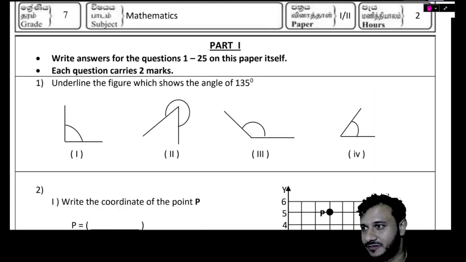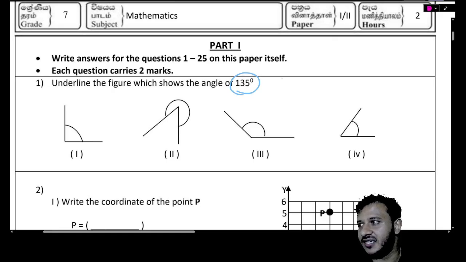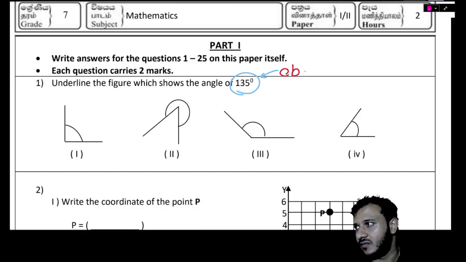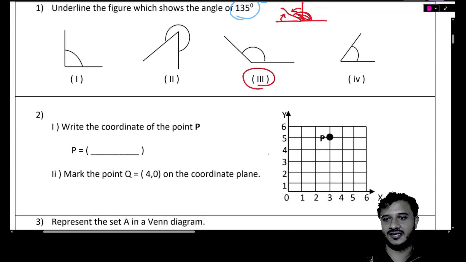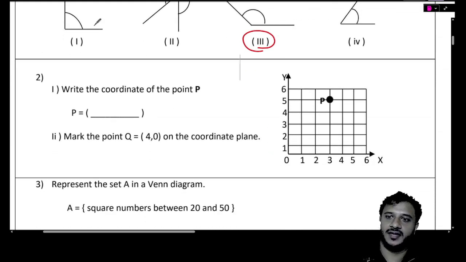Anyway, let's move on. Underline the figure which shows the angle 135. 135 is what type of angle? What do we call those angles? Obtuse. So an obtuse angle is an angle which is more than 90 but less than 180. Something like this, isn't it? That is number 3. Yeah.